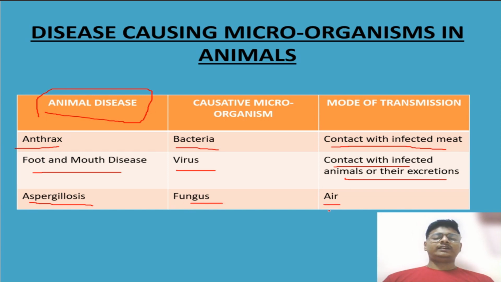It can occur through air, just like when someone who already has this disease sneezes. So you have to remember all three. These are the main diseases, and the microorganism that causes each and the mode of transmission are given here. You can pause the video and write down these points in your notebook.